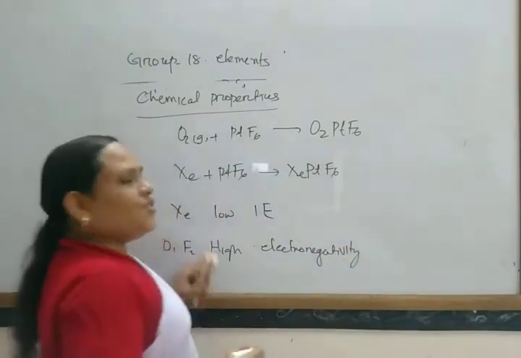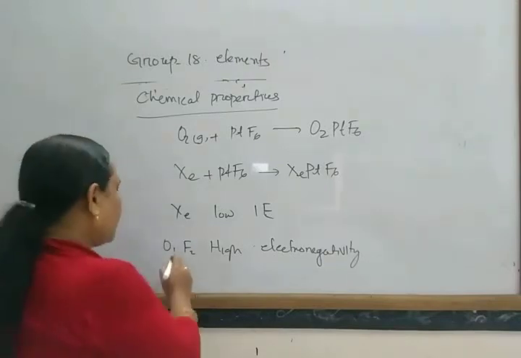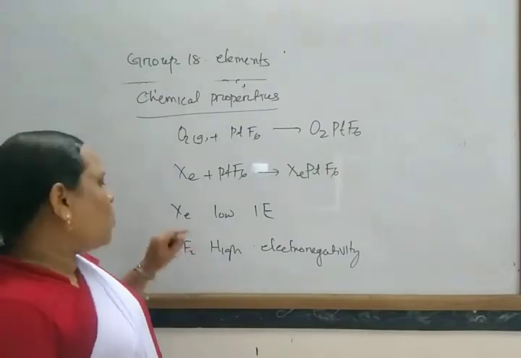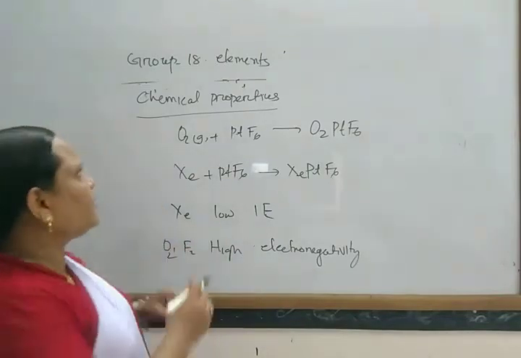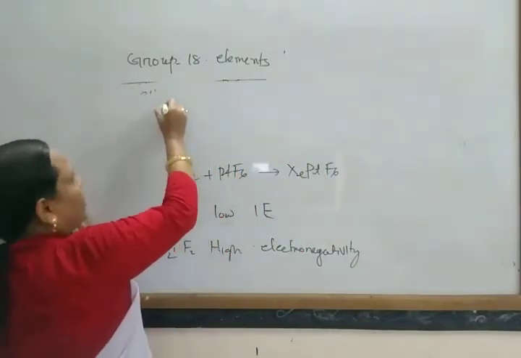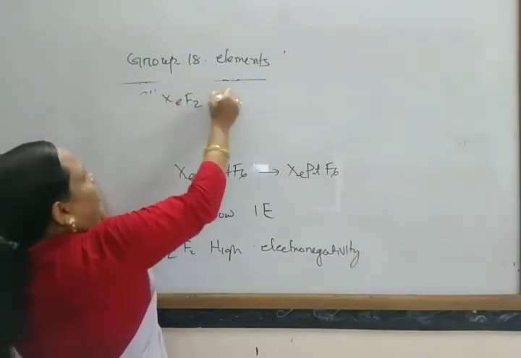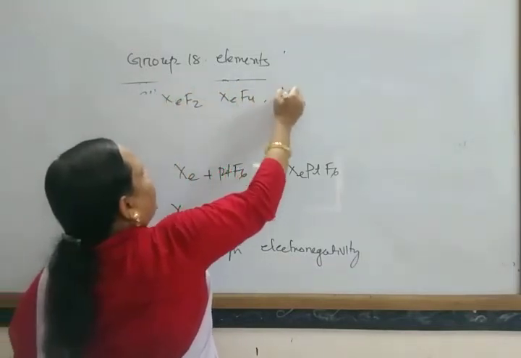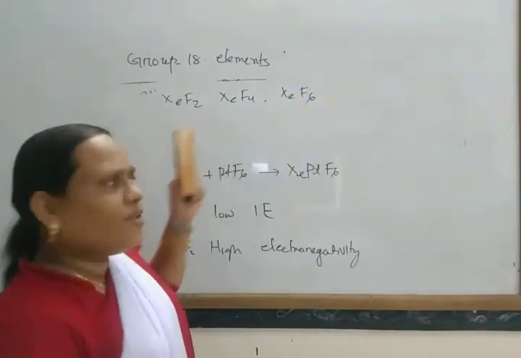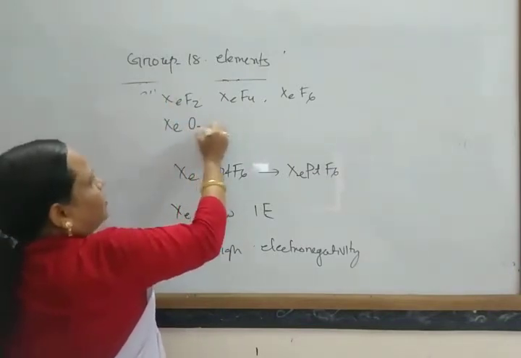In this way, xenon forms compounds with fluorine and oxygen. With fluorine, only 3 compounds: XeF2, XeF4 and XeF6. With oxygen, 2 compounds: XeO3 and XeO4.